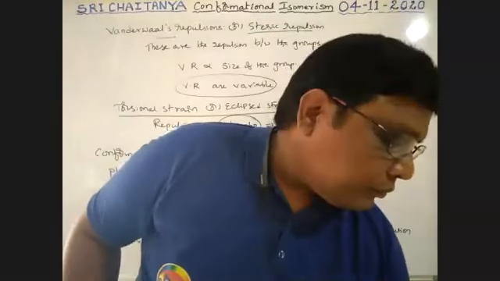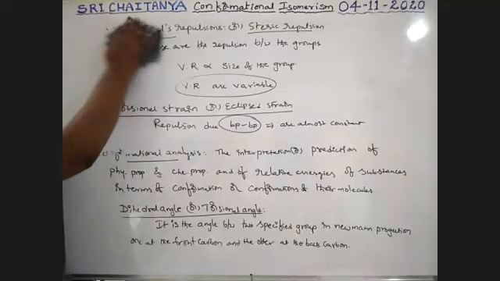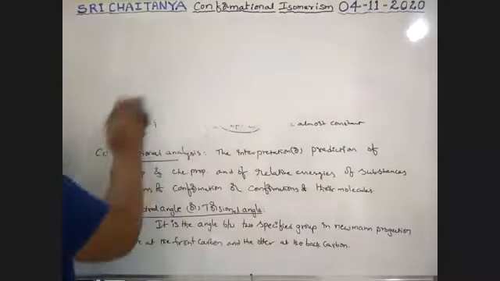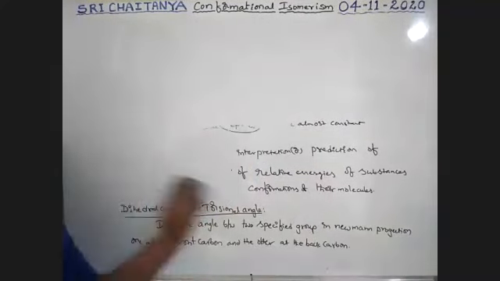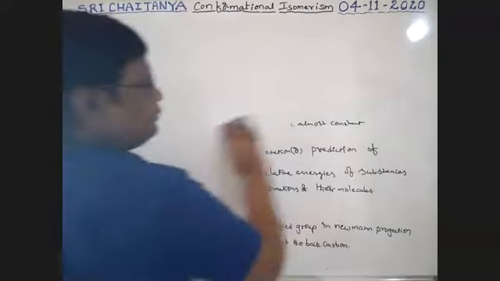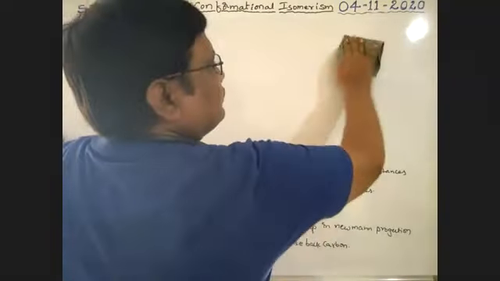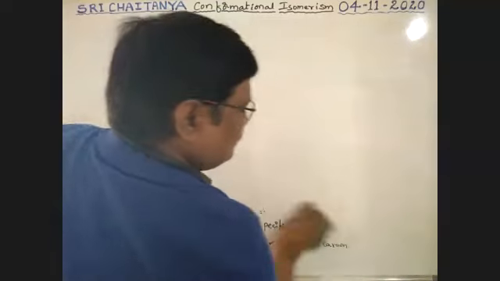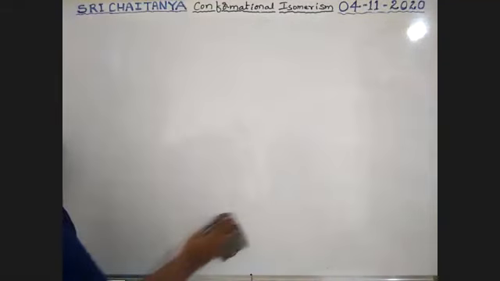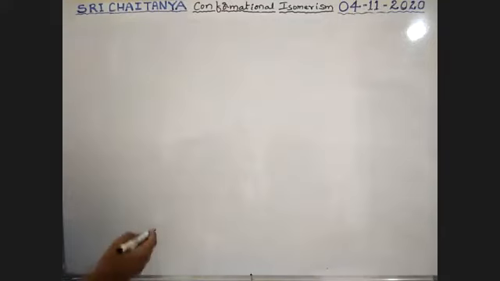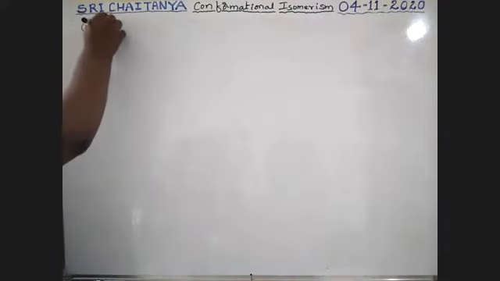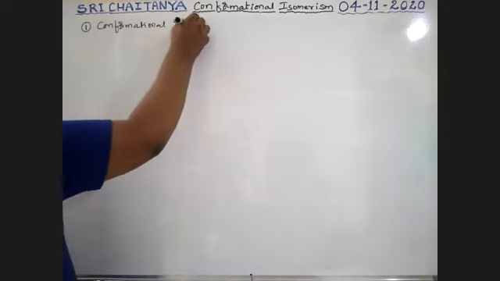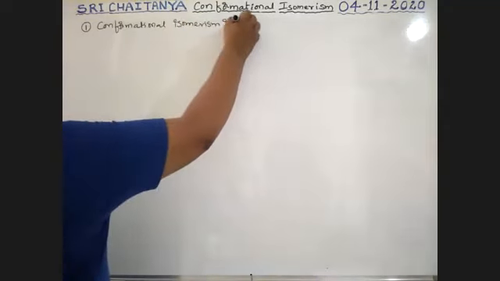See here. First one, conformational isomerism in ethane.